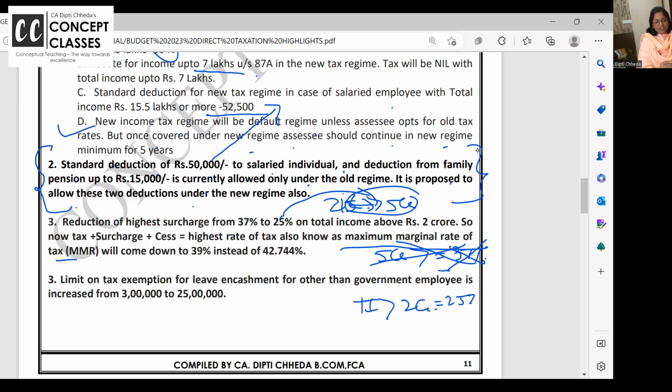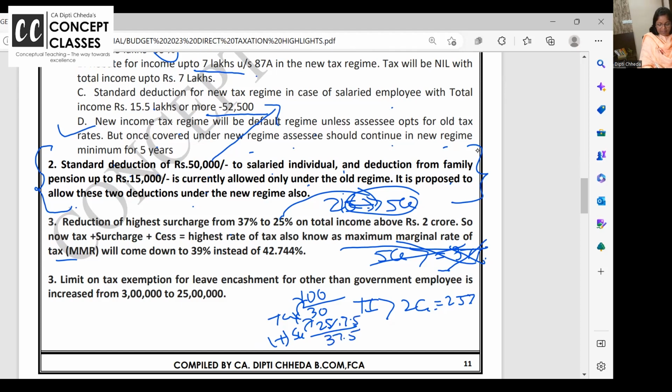Just pick up your calculator. 100 rupees is your income. On that, tax is 30 rupees, 30%. The highest rate of tax is 30. On tax, the highest rate of surcharge is now 25%. So 30 into 25% is 7.5.